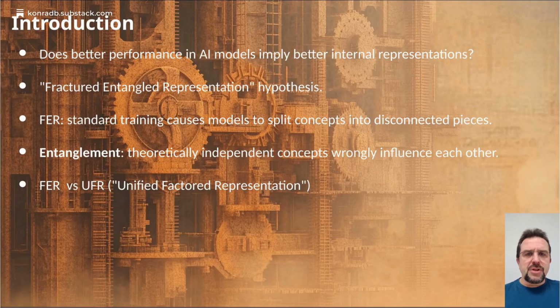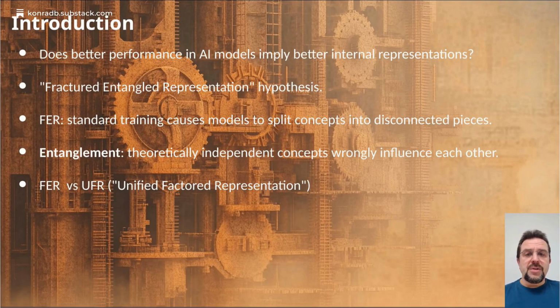This paper challenges representational optimism, the assumption that better performance from scaling AI automatically leads to better internal understanding. It proposes the fractured entangled representation, FER, hypothesis, suggesting that standard training creates disorganized internal knowledge. FER is like spaghetti code: concepts are fractured into redundant pieces and entangled with unrelated functions. This is contrasted with the ideal UFR, which is organized and modular like clean code.